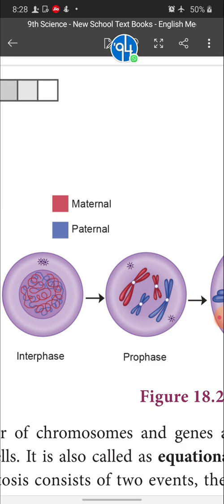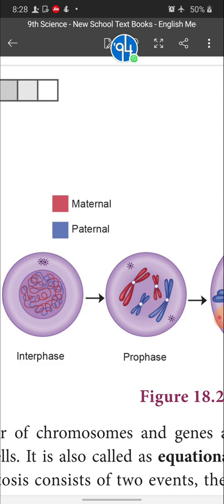First, chromatin reticulum is converted into chromosomes. Next, the nuclear membrane and nucleolus disappear. And third, the centrioles separate from each other and move towards opposite directions. These are the three changes that take place in the prophase stage.